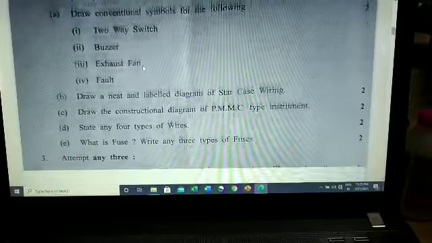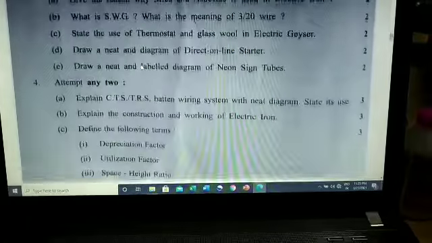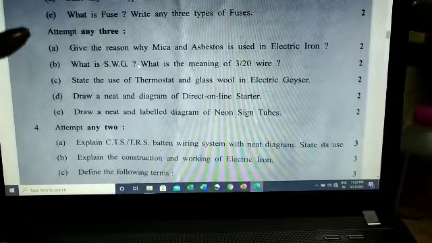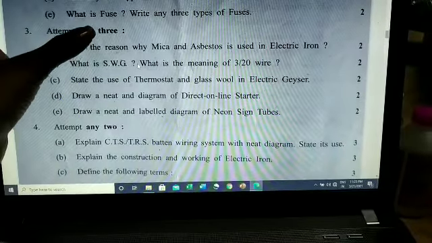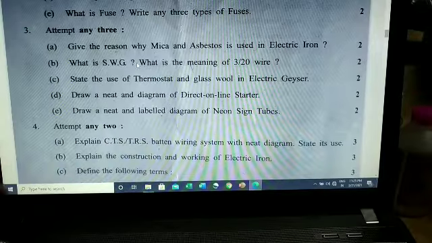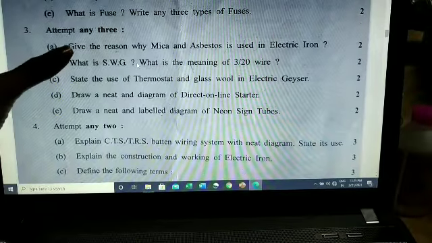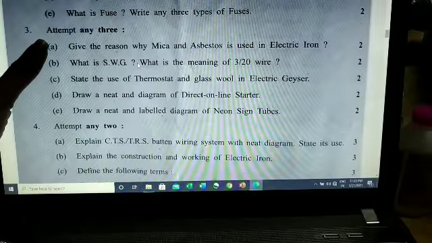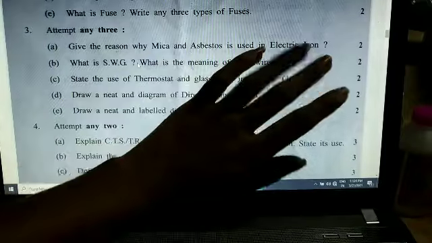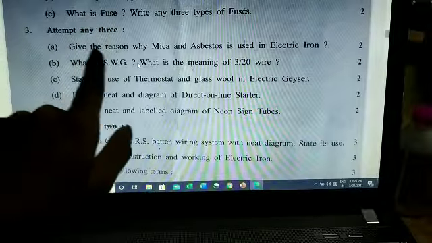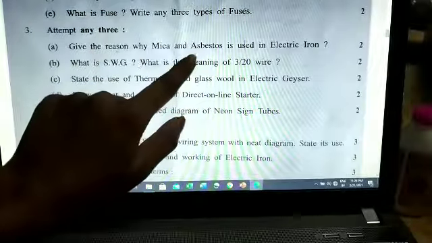Now question number 3. Same, you have to attempt any 3 for 2 marks. So you can pause and take a screenshot. So we will just see. First question is from electrical appliances. We have already learned electric iron construction and working. Here they have asked only the reason why this is used.